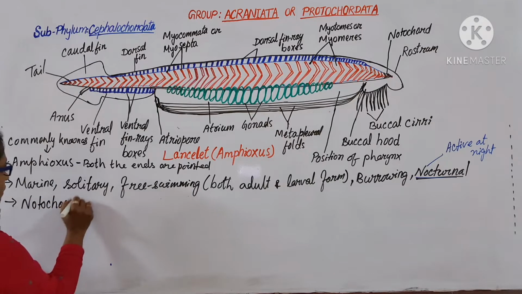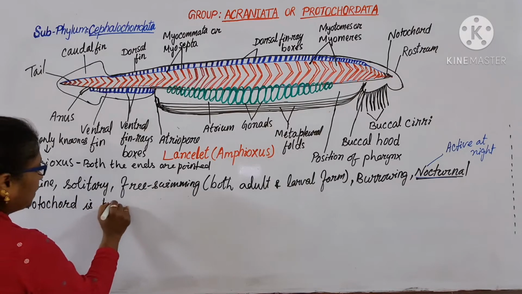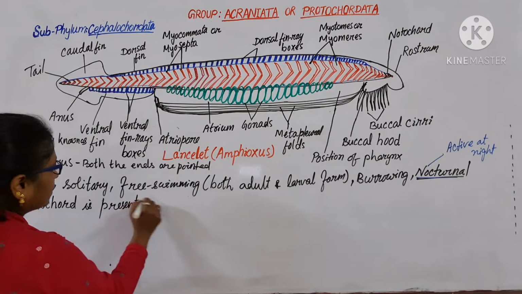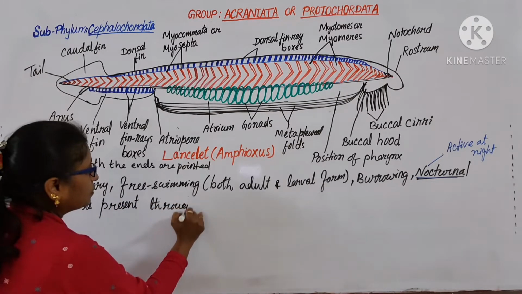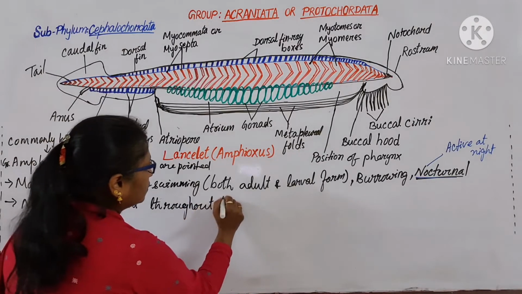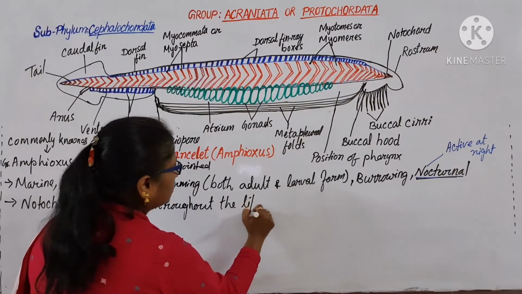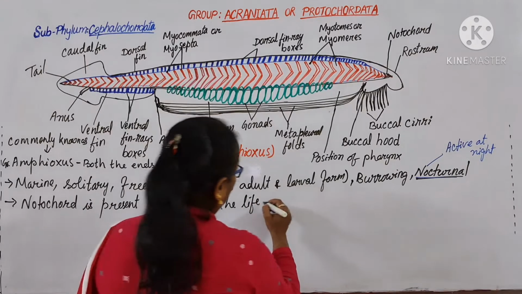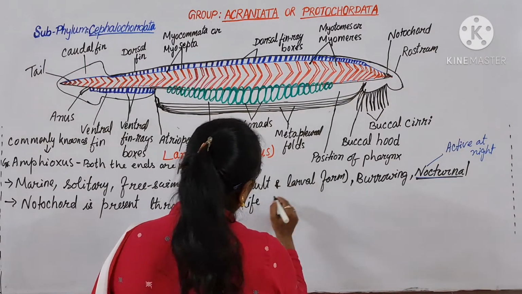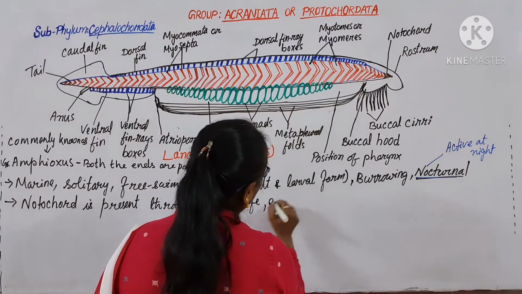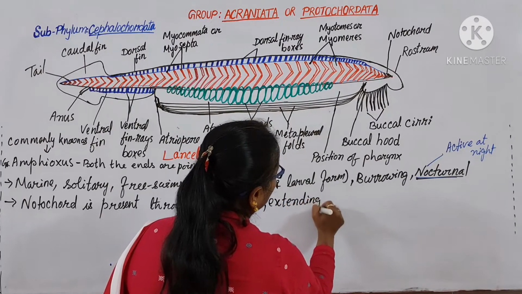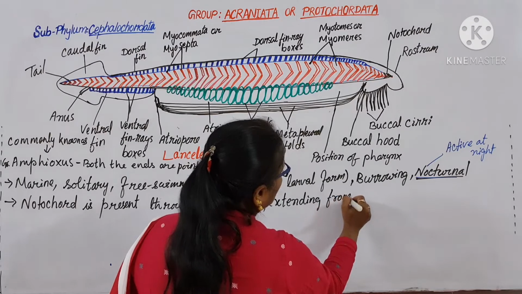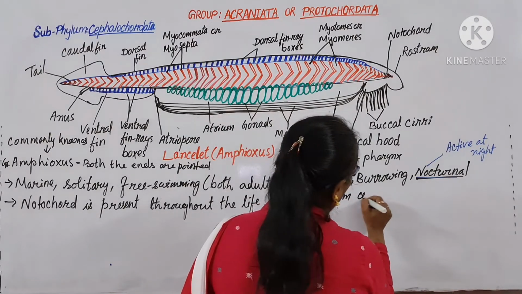Notochord is present throughout the life, extending from the cephalic region to the tail region.